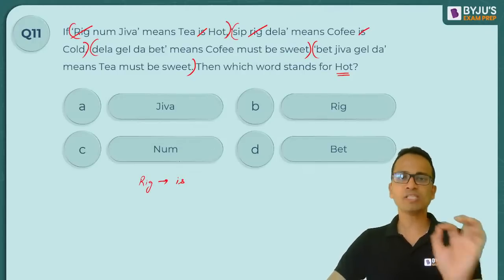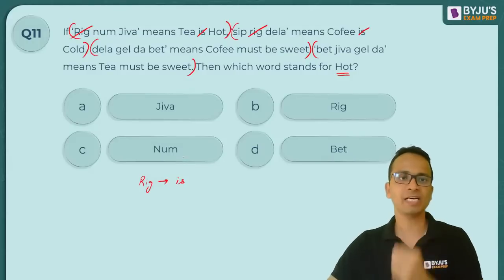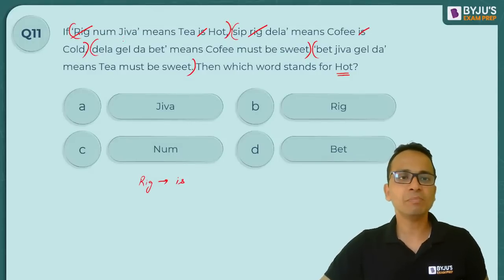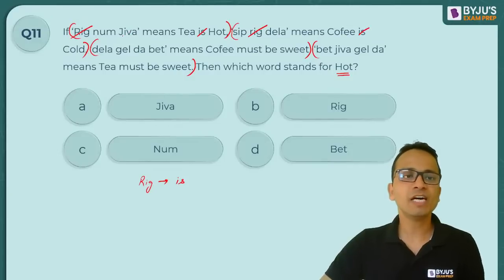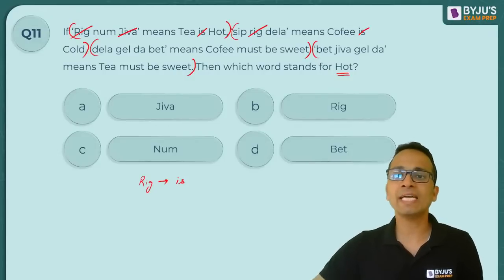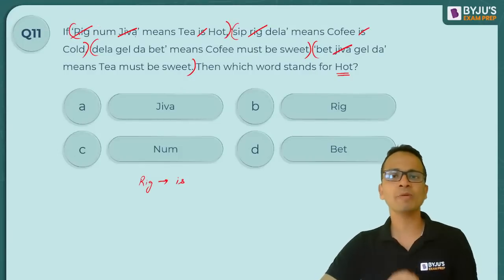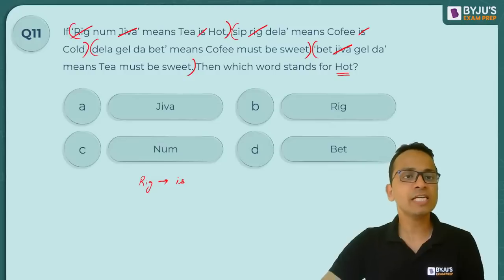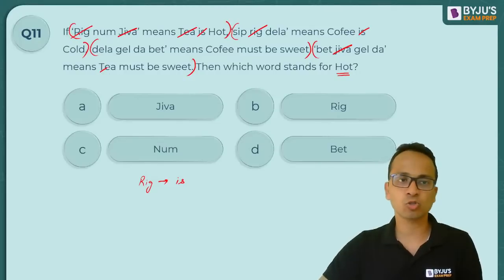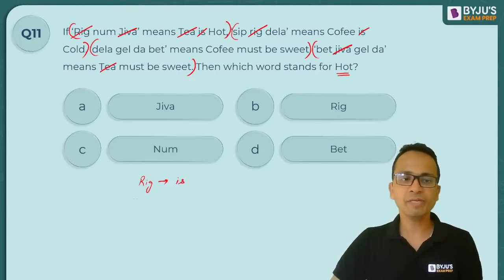In the first two sentences this is common. Next, num. Can I see num common anywhere? No, num is not found. Jiva, let's see. Jiva, yes. So jiva is common in the first and last sentence. In the first and last sentence, tea is also common. So jiva will be coded as tea.